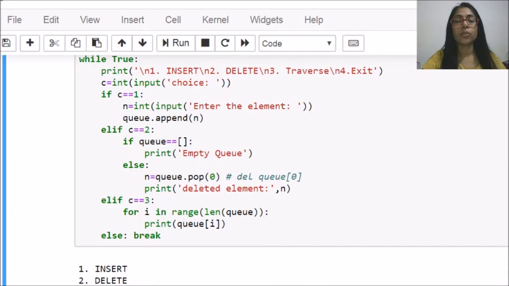I have made only a change in your pop function where I wrote index 0, and while traversing I have to change the for loop. That's all. This will complete the queue program, and the question will be based on creating a queue of numbers or names or billing details. So you have to create a queue with this code. Practice it, and I'll provide you some questions based on queue implementation using list. Thank you.